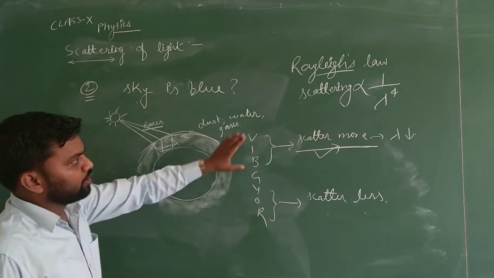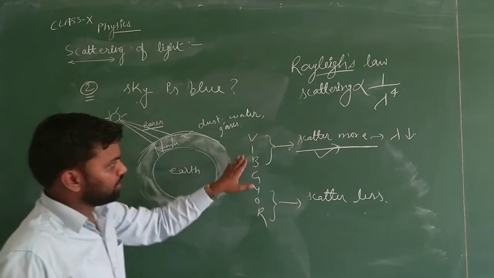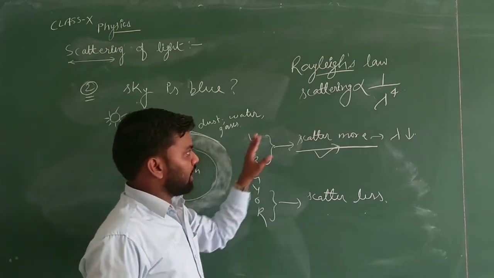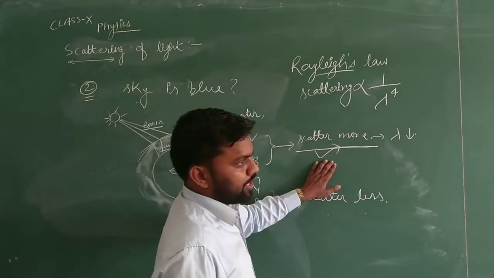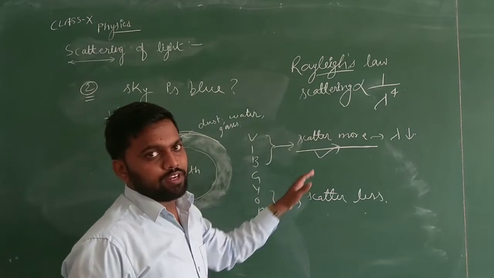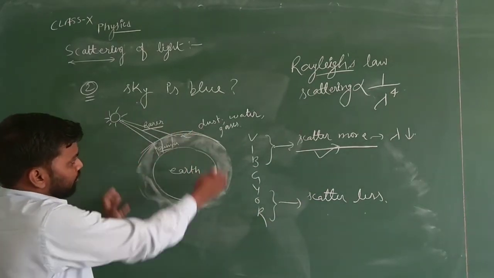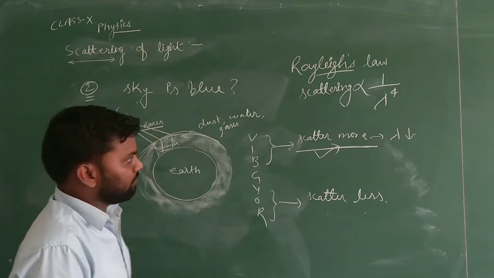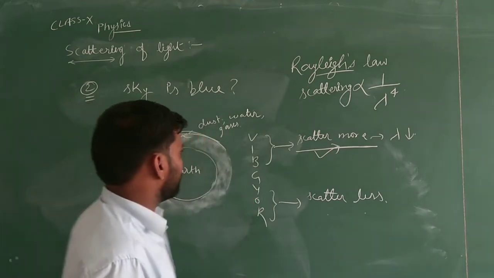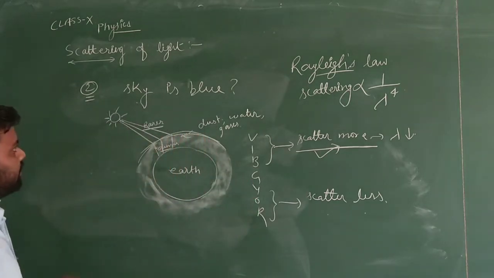If the light scatters more, it will cover the whole atmosphere, and it will look like we are seeing a blue color. So the sky is blue.